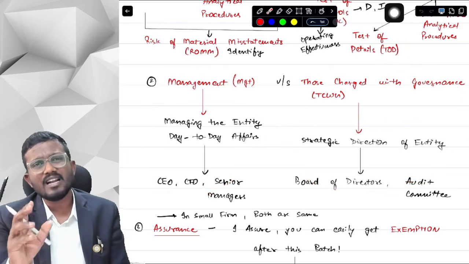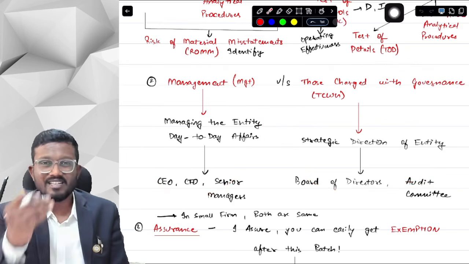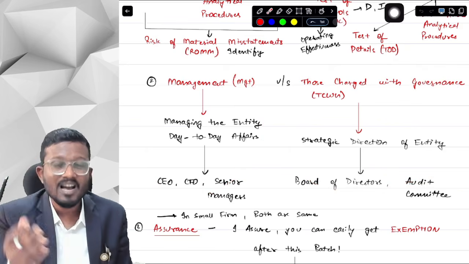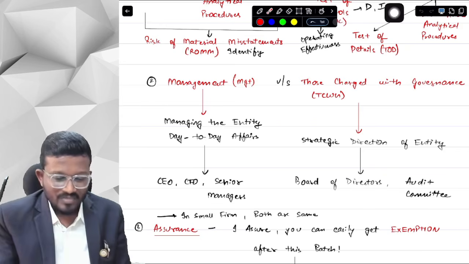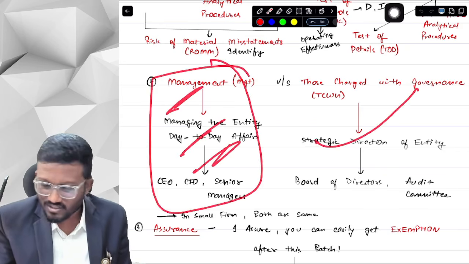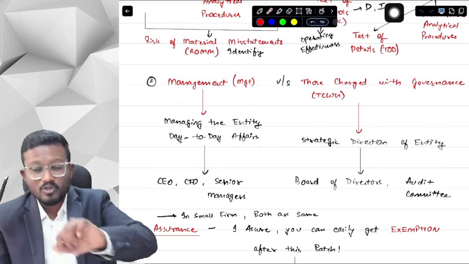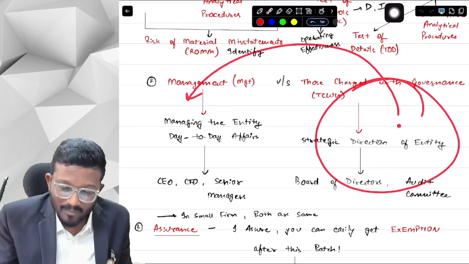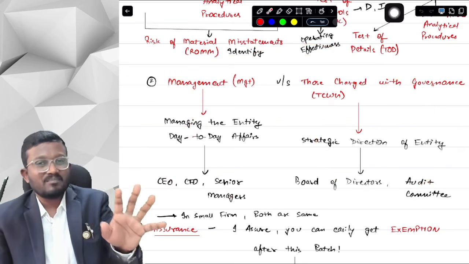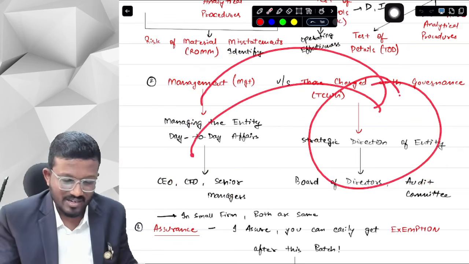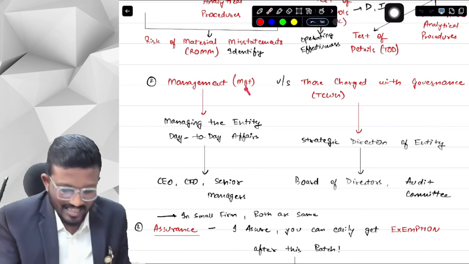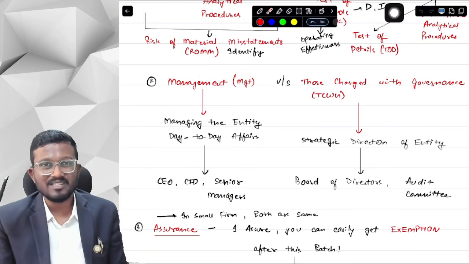Sir, why are we comparing management and TCWG? That we will obviously get to know once we are done with the syllabus. But for now, you just have to know that the management is the one responsible for preparation of the financial statements, not the TCWG. But TCWG oversee and review the work done by the management. Basically, TCWG checks whether the management is doing their work properly or not. The primary responsibility, the main responsibility of preparation of financial statements, is of management.